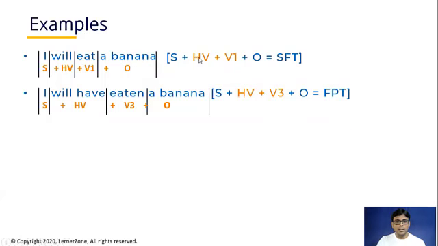I will eat a banana: we are using the helping verb will, that's why it is simple future tense. We replace this will with will have to make it future perfect tense, and we use the third shape of the verb here. I will have eaten a banana. Okay, S plus HV plus V3 plus O, future perfect tense.